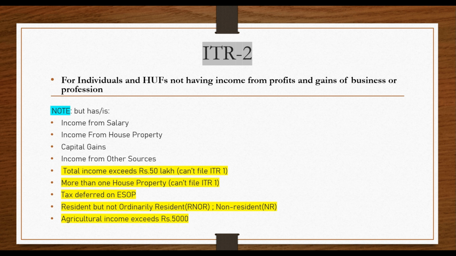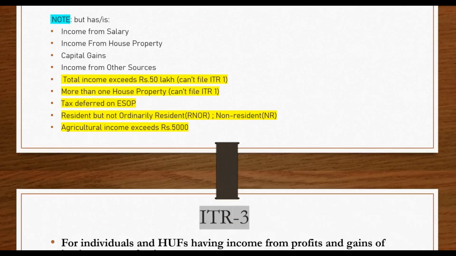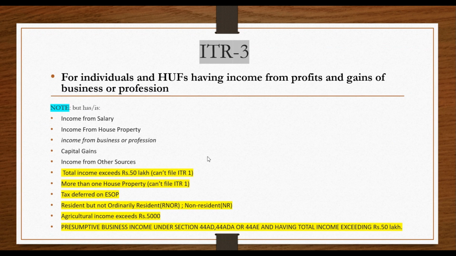You should know that we cover agricultural income under Schedule EI, which covers details of exempt income. In the EI schedule, we provide details of agricultural income.